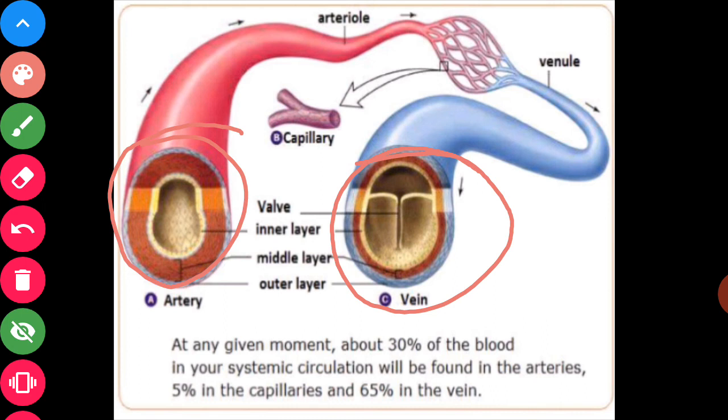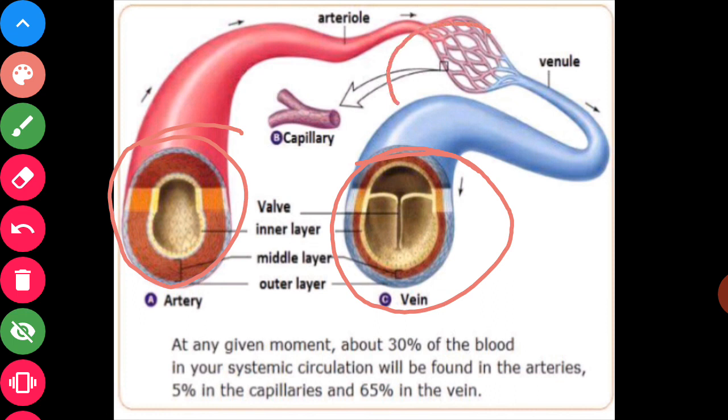One more difference between the arteries and the veins is that there are no valves inside the arteries. In arteries there are no valves present, but in veins there is a series of valves. What is the function of the valves present in the veins? They prevent the blood from flowing back from the organs to the heart. These are the differences between the arteries and the veins.